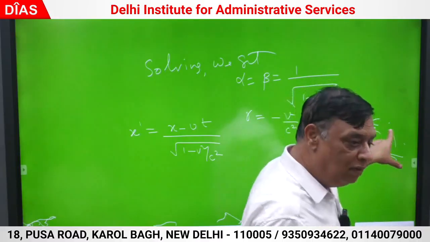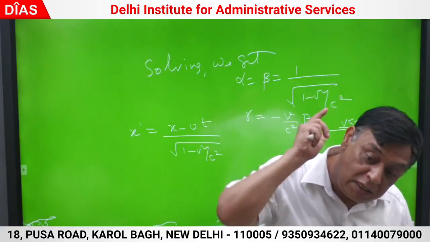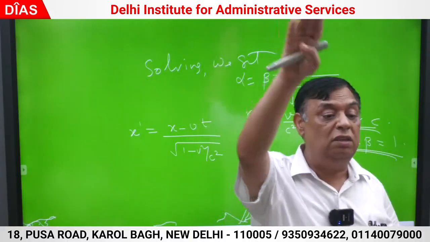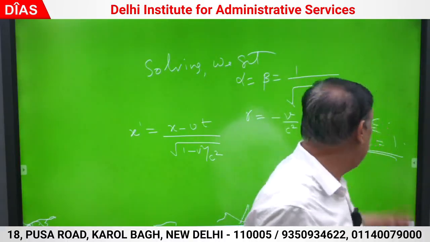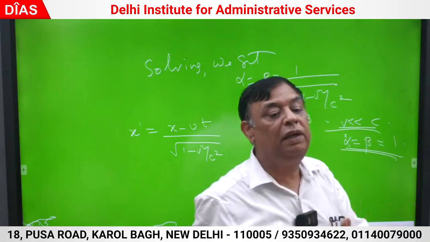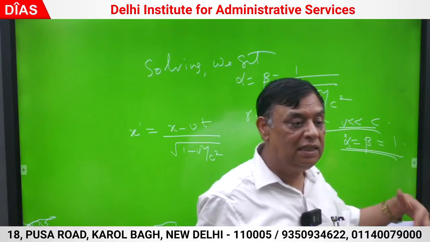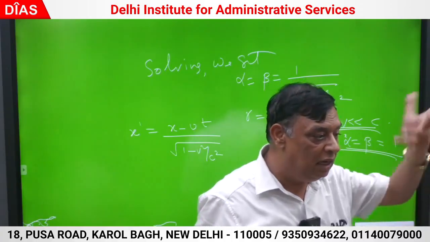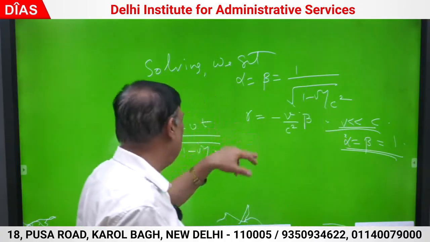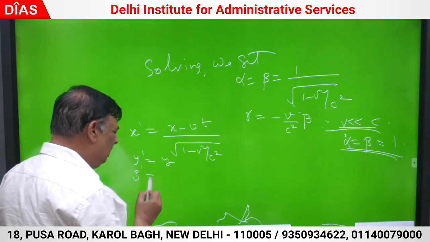So forget about velocities less than 10 raised to power 6; this term will always reduce to 1. That means it is the simple Galilean transform. If v is very, very less than c, x dash becomes x minus vt, the Galilean transform. Y dash is y, z dash is z.